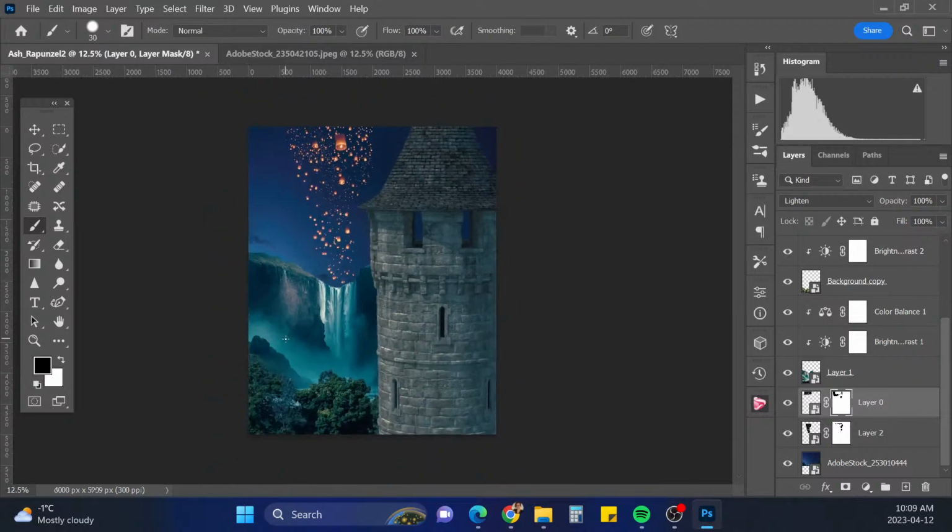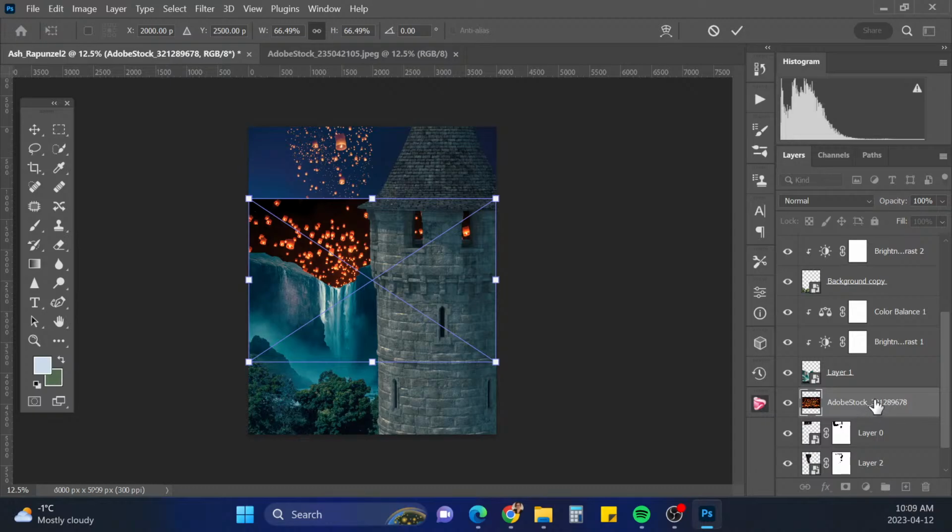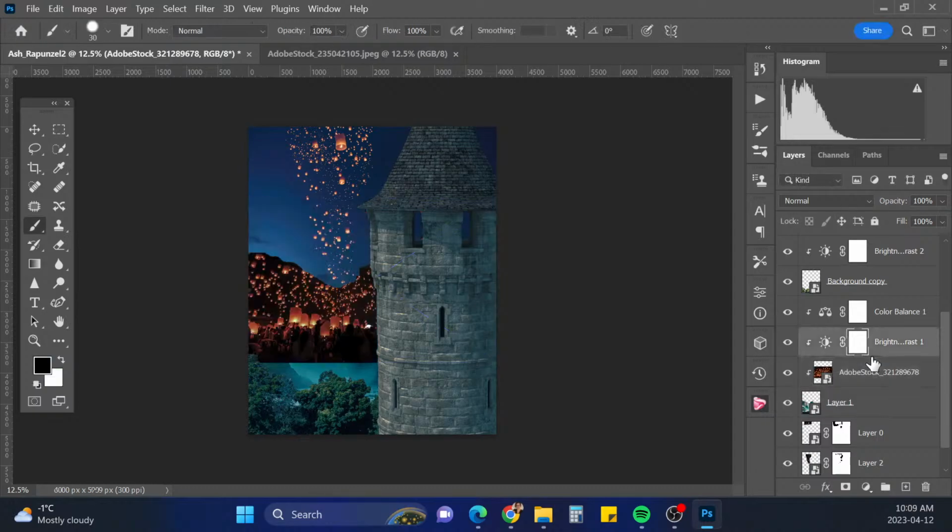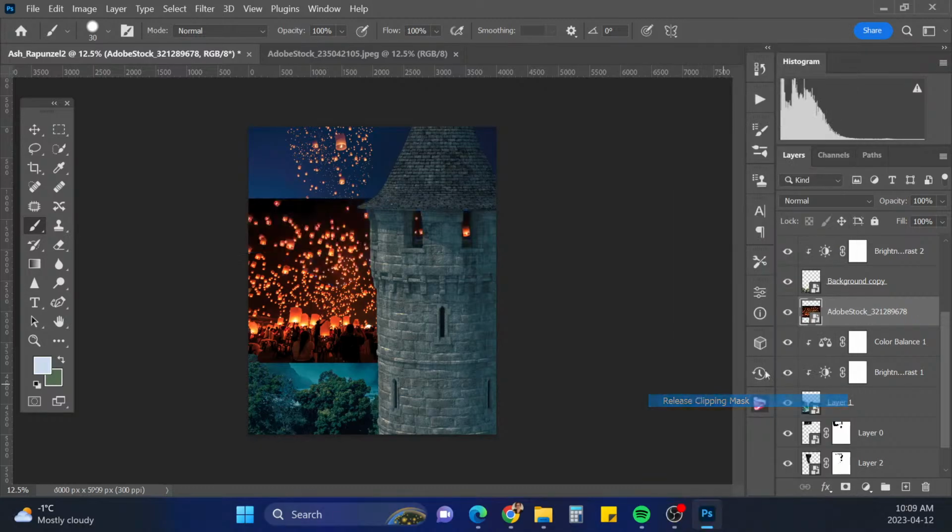All right, and then we're gonna have some coming down. So let's look at this other layer here. We want that in front of the mountain. Oh, not clipped to the mountain. So we'll release that clipping mask.